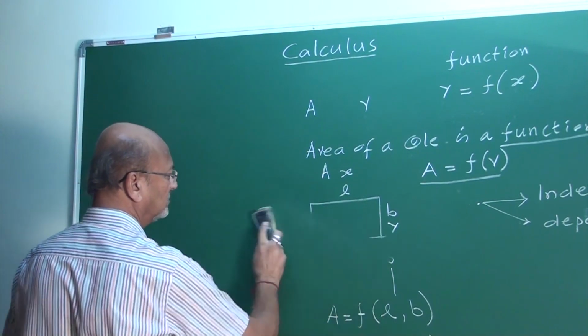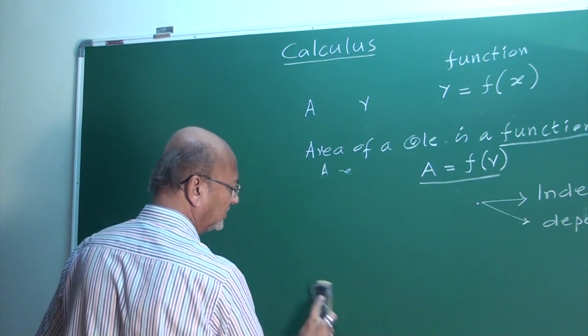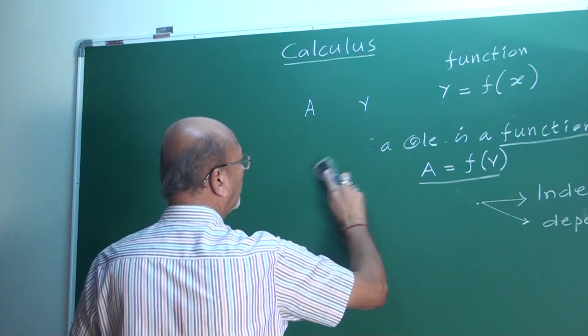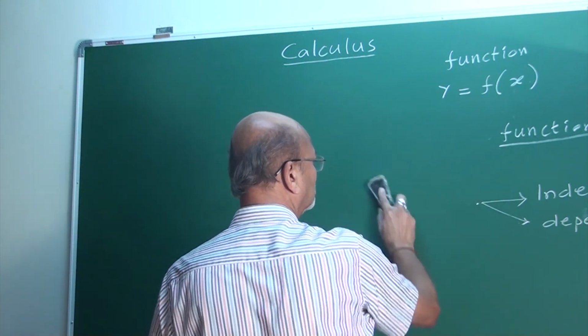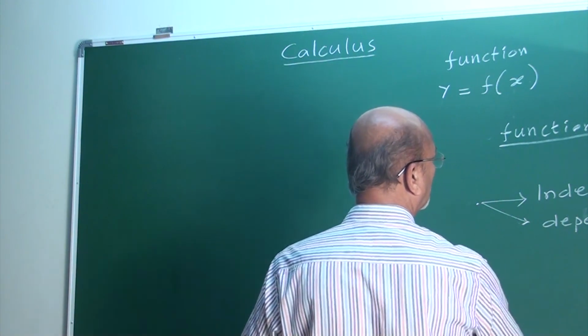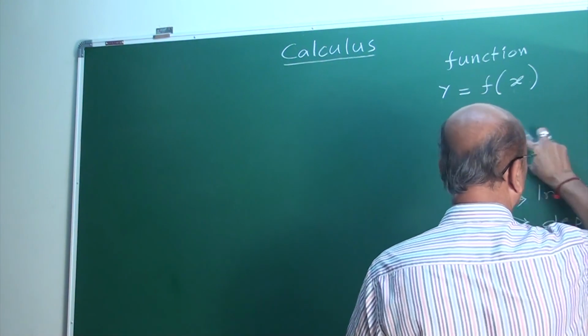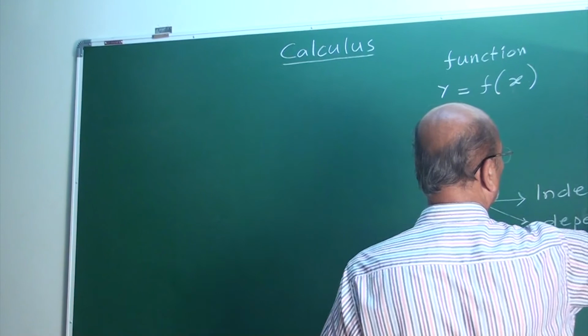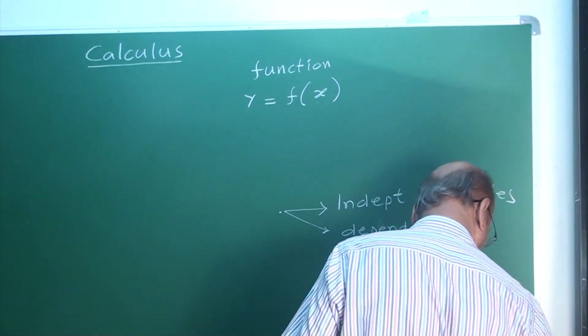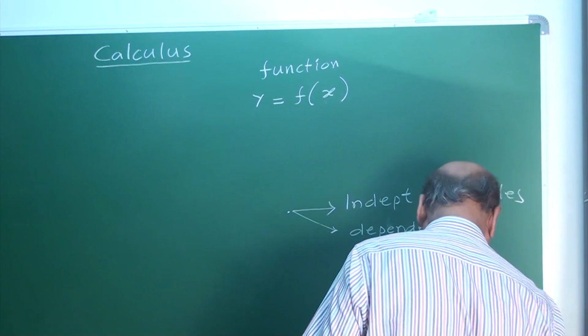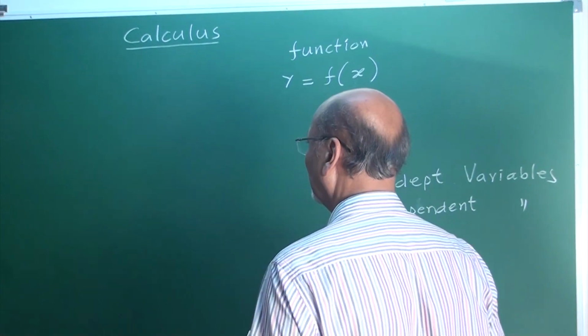What is function? What is constant? What is variable? The types of constants: arbitrary constant, absolute constant. Two types of variables: one is dependent variable, another is independent variable.